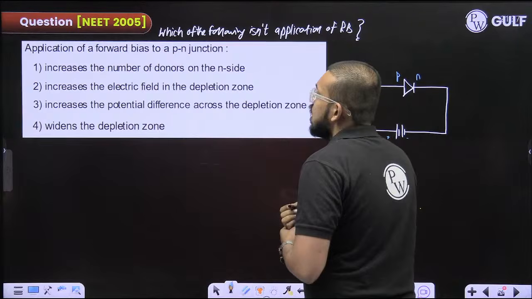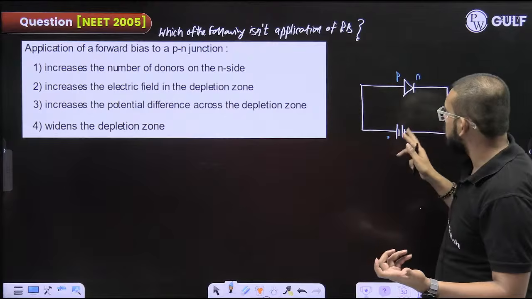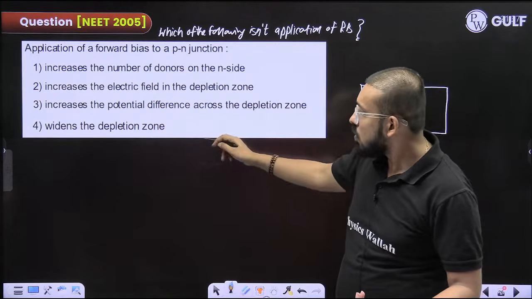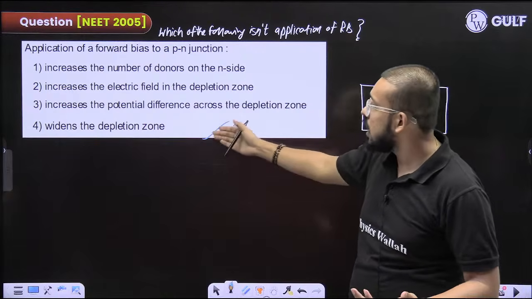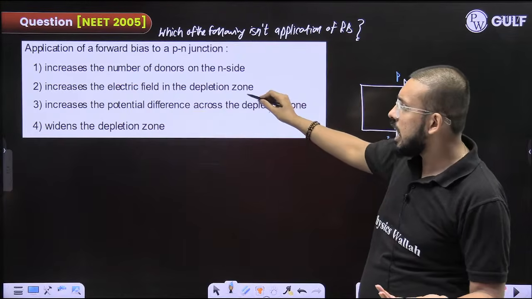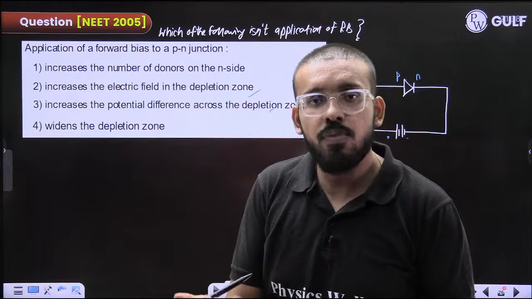Now, in reverse bias, it happens vice versa. You connect the N side with the higher potential. So what happens in that case? The depletion layer widens up, and the potential difference across the depletion layer also increases, and the electric field also increases across it, because it has widened up and more ions are there.